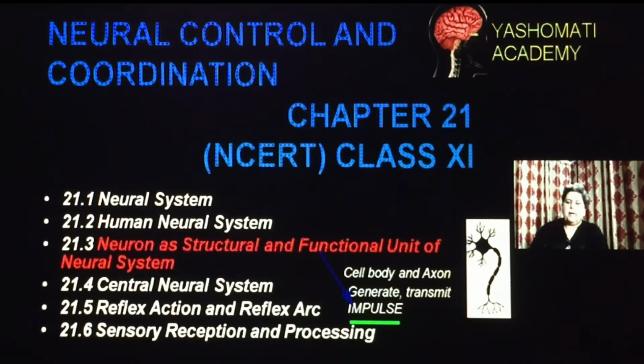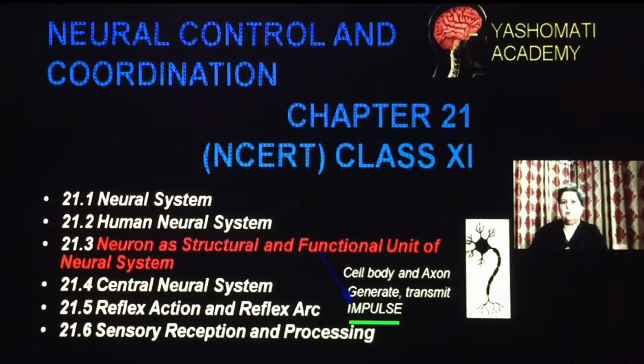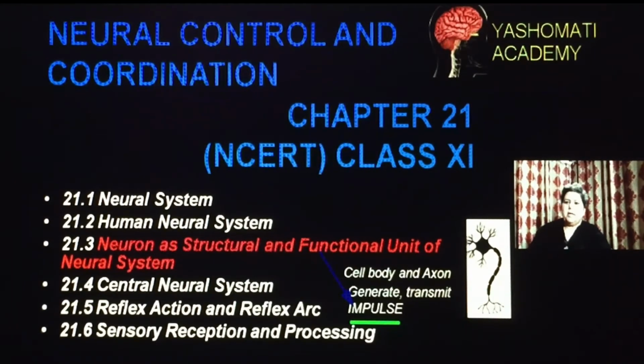Now, the neurons which are present in the brain or in all the organs of the neural system, whether it be the brain, spinal cord or nerves, are made up of neurons. The plasma membrane of the neurons can generate electrical signals. These electrical signals can go from one place to another.